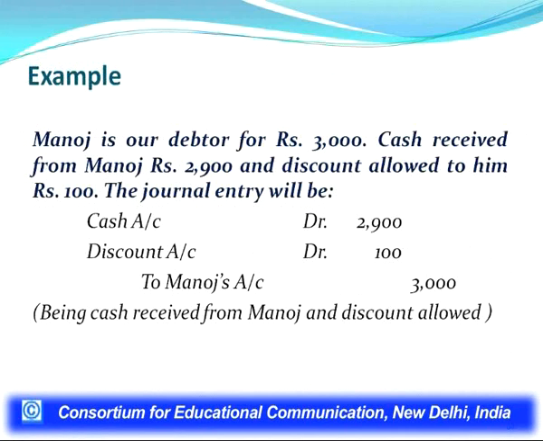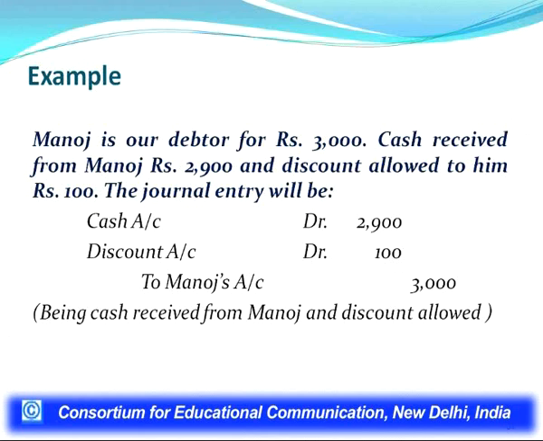See this example. Manoj is our debtor for rupees 3,000 and we have received cash from Manoj rupees 2,900 and discount allowed to him rupees 100.